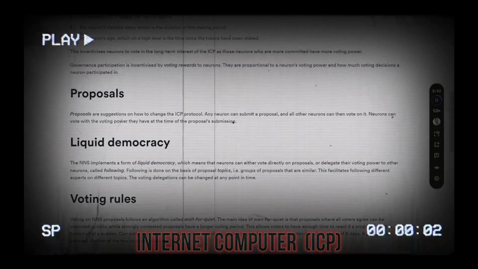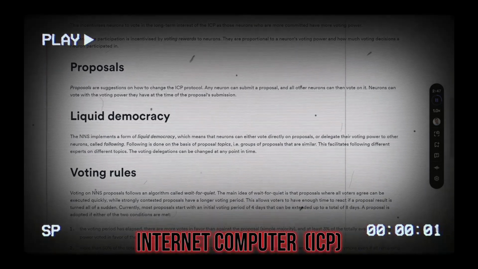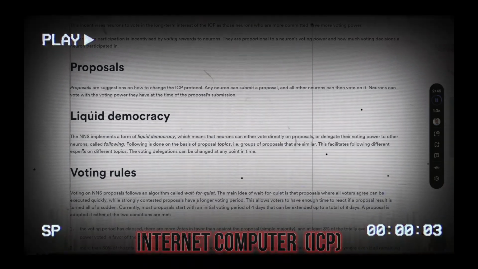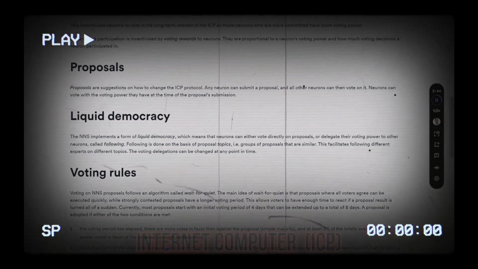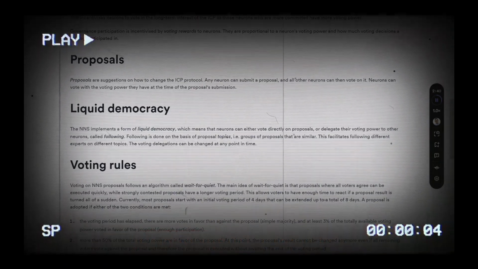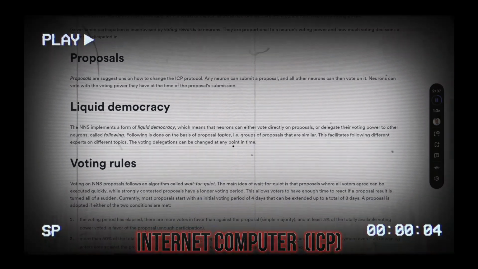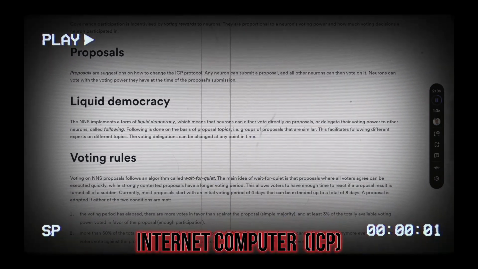Liquid democracy. The NNS implements a form of liquid democracy, which means that neurons can either vote directly on proposals or delegate their voting power to other neurons, called following. Following is done on the basis of proposal topics, that is, groups of proposals that are similar. This facilitates following different experts on different topics. The voting delegations can be changed at any point in time.